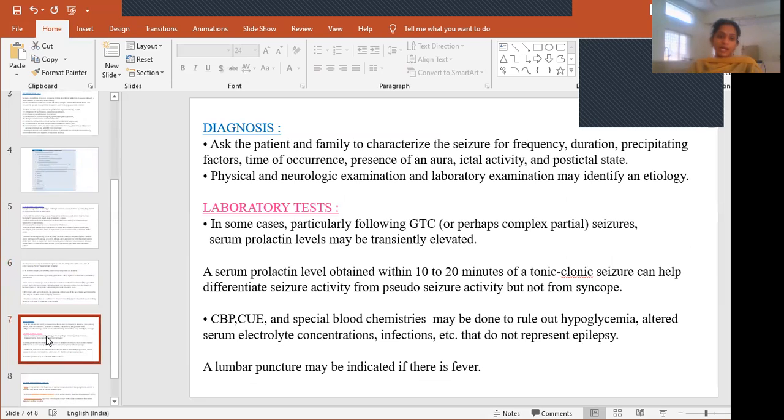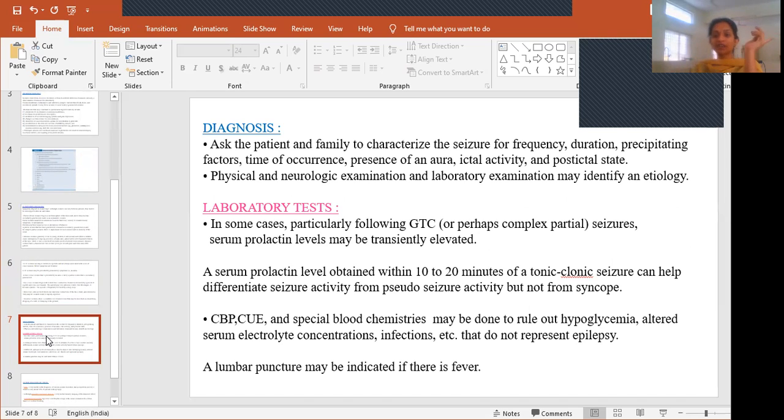Now coming to diagnosis. First we have to ask the patient and family, because the patient will lose consciousness, so he cannot explain clearly what happened to him. So whoever is residing with this patient at that time, we have to ask that attender or family to describe what happened during that time.